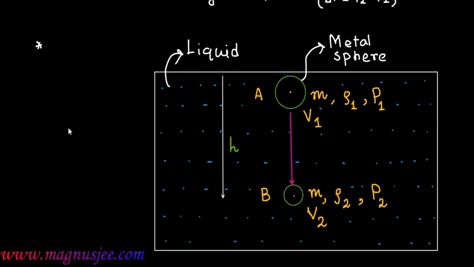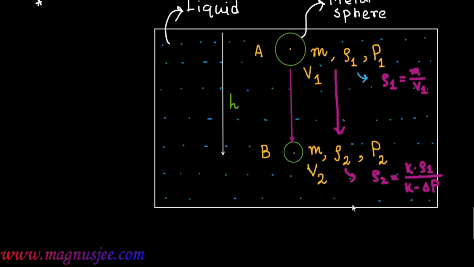Now if we explain the diagram again, in the diagram the initial density of the metal sphere was rho 1 equal m by V1. Now when it is taken to a depth h at the point B, density increases to rho 2, which is K rho 1 divided by K minus delta P. And in this case, the change in density of the metal sphere is delta rho, which is rho 2 minus rho 1, equal to delta P into rho 1 divided by K minus delta P. That is, delta rho equal delta P dot rho 1 divided by K minus delta P.